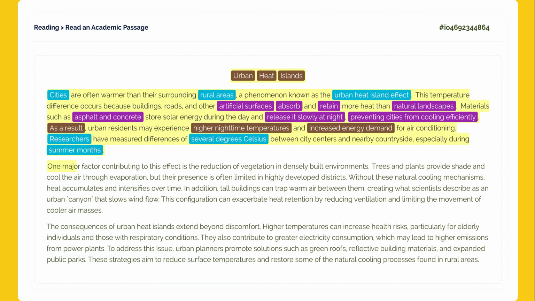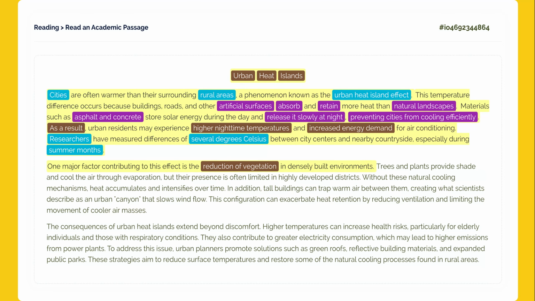One major factor contributing to this effect is the reduction of vegetation in densely built environments. Paragraph 2 starts with a new point. The reduction of vegetation is identified as a major factor. This happens mostly in densely built environments where there simply isn't much room for plants.